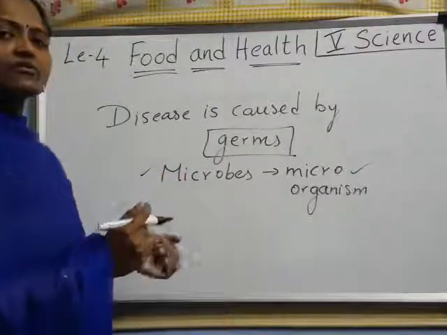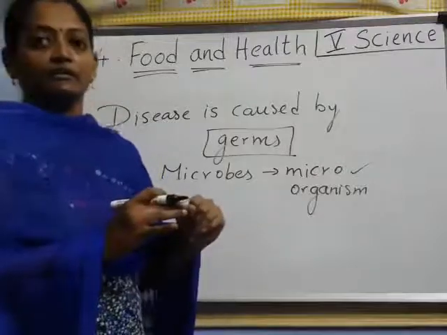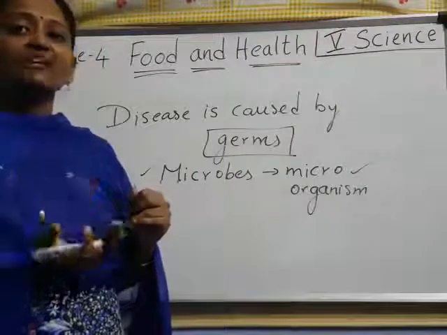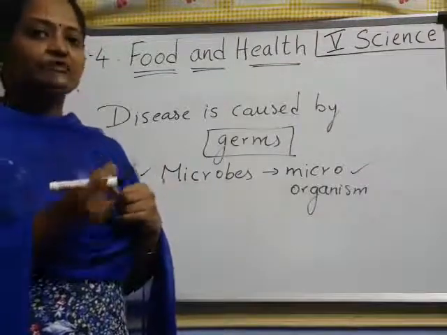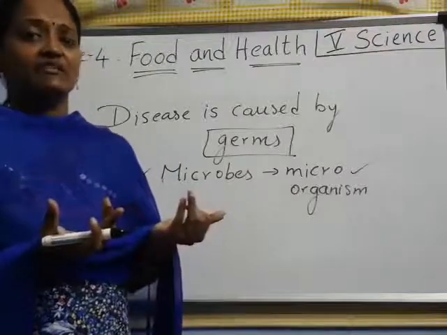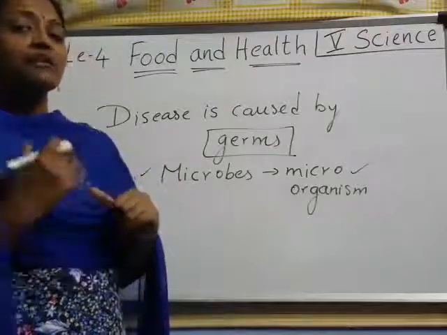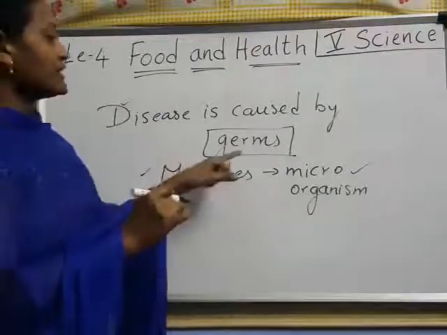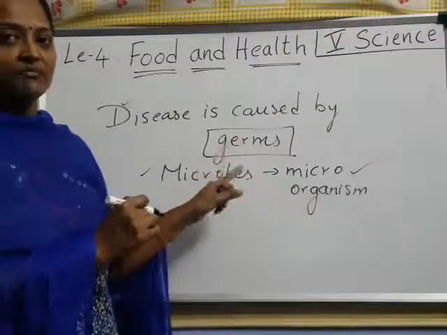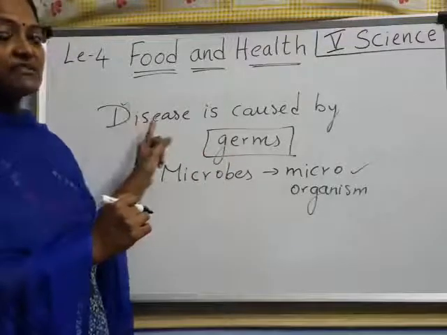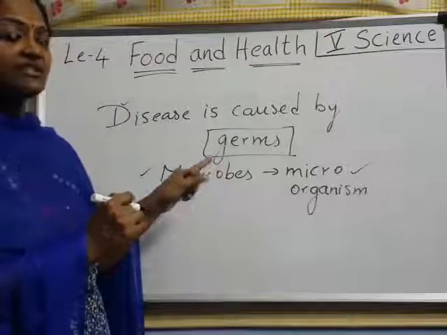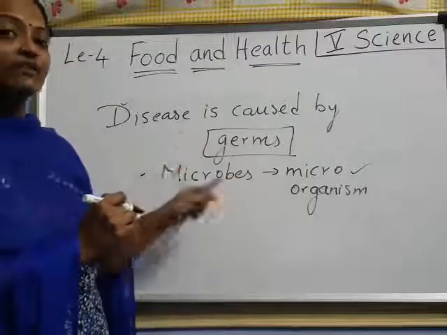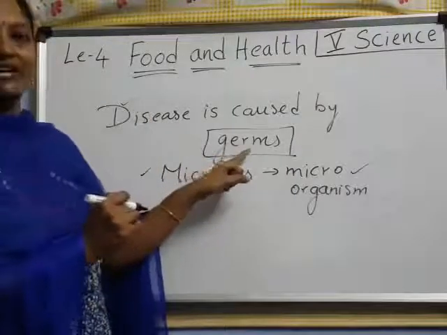Understood, children? Some microbes are good for our health, some are bad, some are very, very good, like those which change the milk into curd. That curd we are eating, right? So we are not getting any disease. So some are good microbes, some are harmful. Harmful means it causes disease. Then that microbe we call a germ. Understood? Remember this word. So which microbes are causing diseases? Germs. Germs are nothing but microbes only. The microbes which are causing disease, we call a germ.